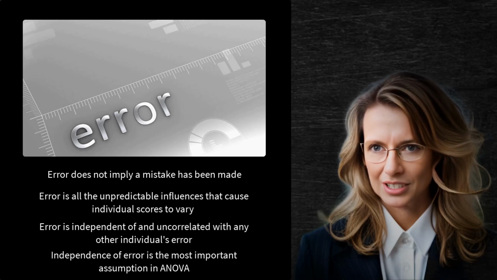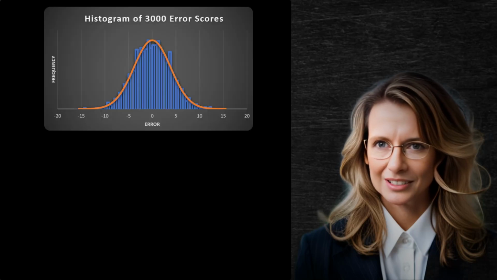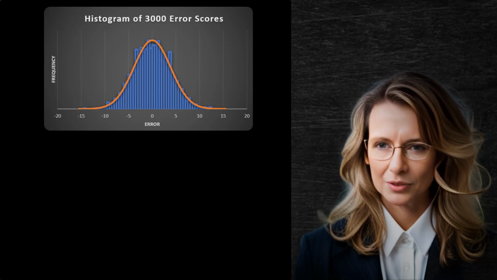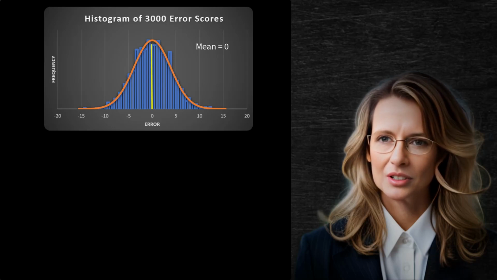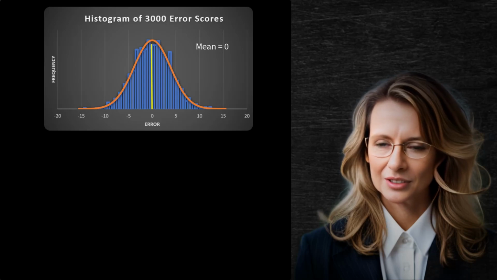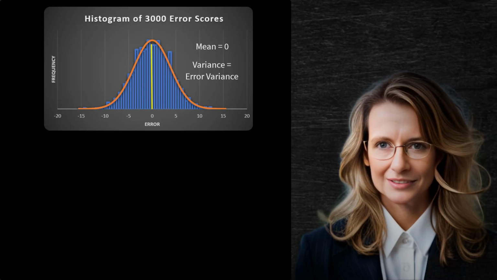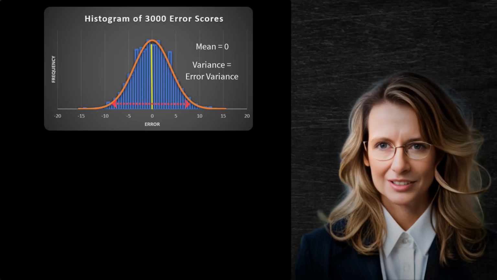If we were able to look at all the error scores from individuals in our population, they would form a distribution of errors. Like any distribution, you can calculate its mean. Because these errors are considered to be a random phenomenon, their long-run mean will always be 0. And, as we said, you can also calculate the variance of this distribution. The variance of this distribution of errors is referred to, for obvious reasons, as the error variance. It is simply how much the errors of measurement vary around their mean of 0.